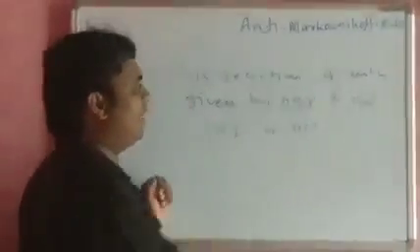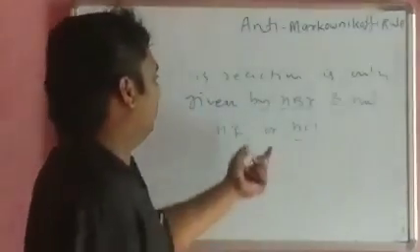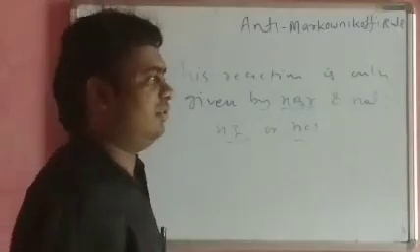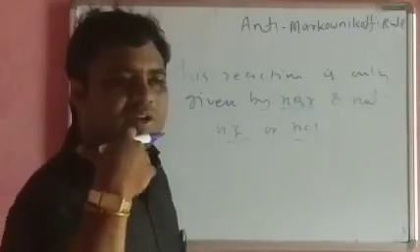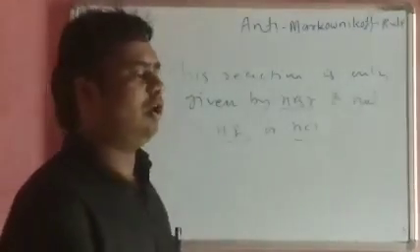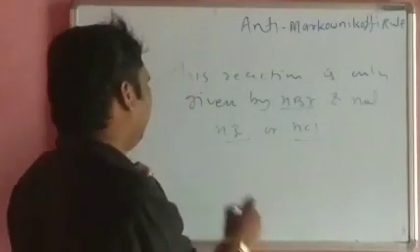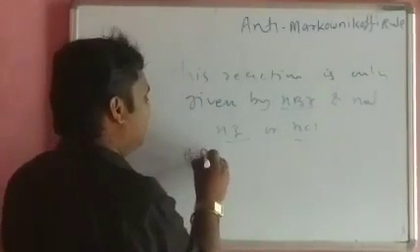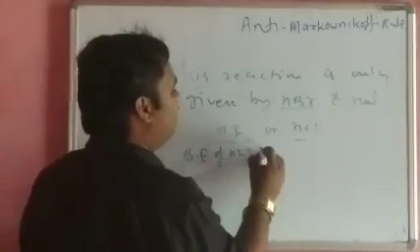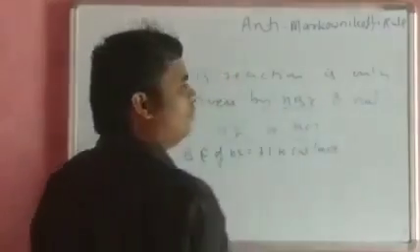HBr, hydrogen bromide, HI and HCl. We know that the bond dissociation energy of HI is very low. How much? The bond energy of HI is 71 kilocalorie per mole.